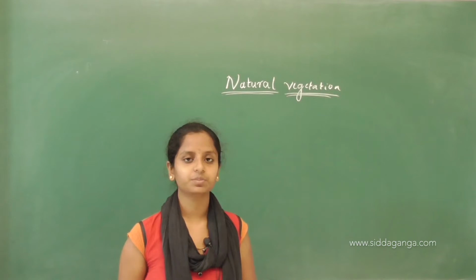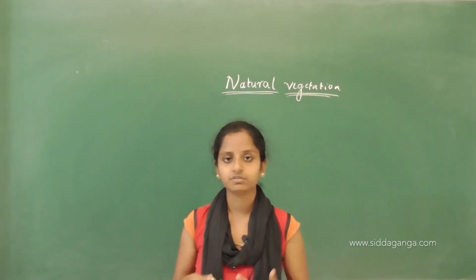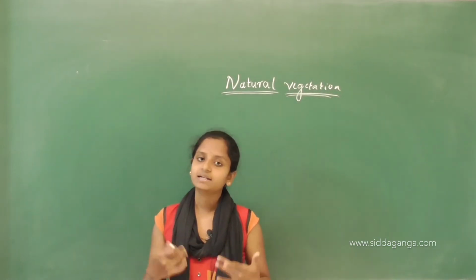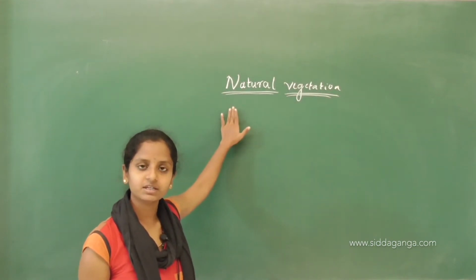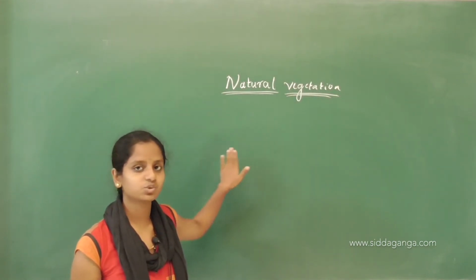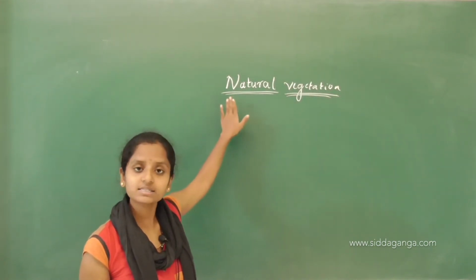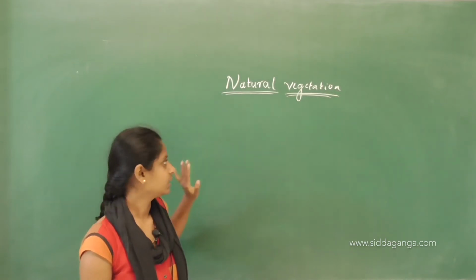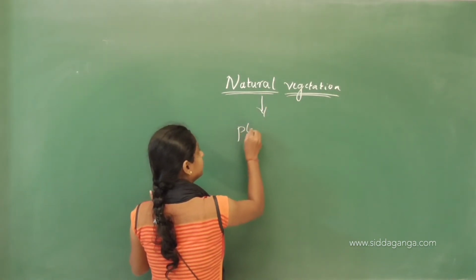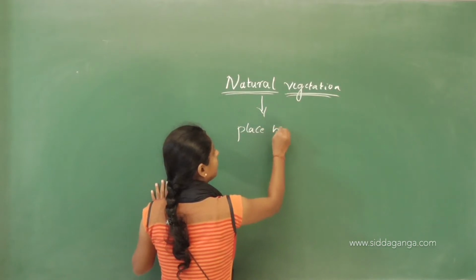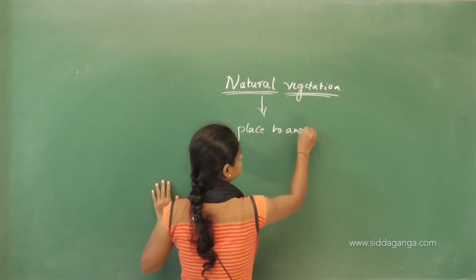So, what the storyboard is communicating to us is that natural vegetation varies from one place to another place.